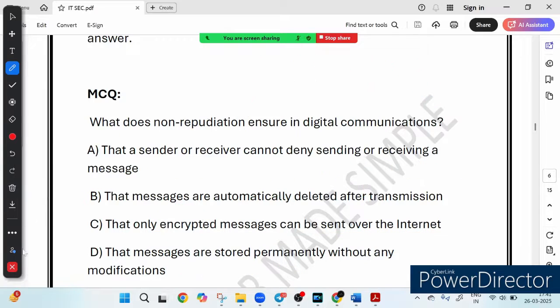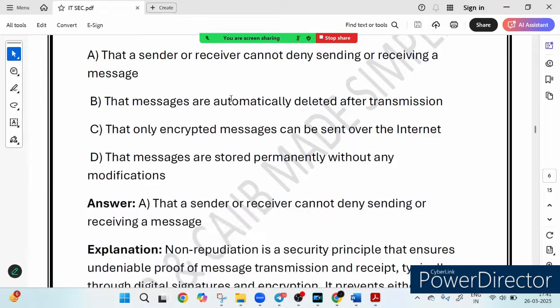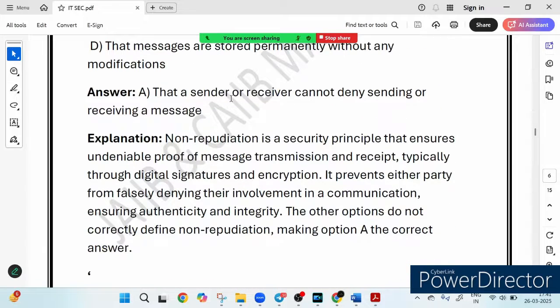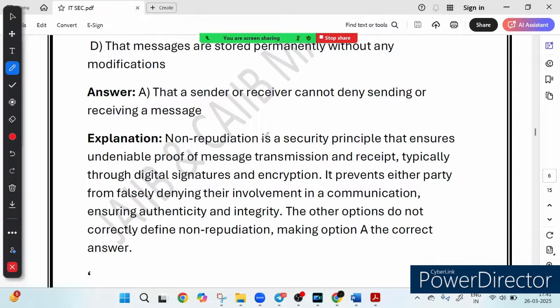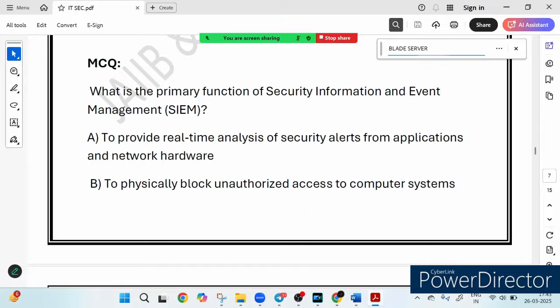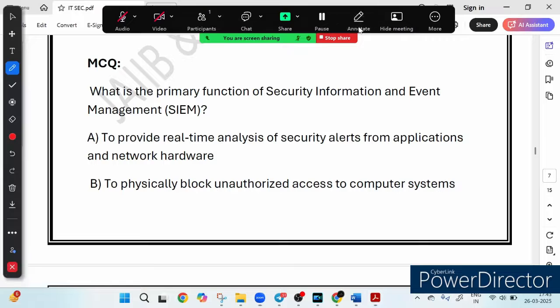So what we learned from the discussion is that non-repudiation means ensuring proof of communication, so that no one can deny it later. It is achieved using digital signatures, encryption and secure logs. It prevents fraud and false denials in online transactions. For example, signing a contract digitally. Once signed, you cannot deny it. That is called non-repudiation.